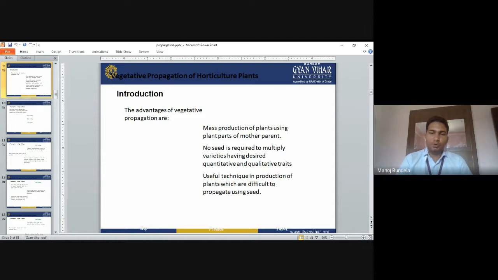It is a useful technique in production of plants which are difficult to propagate using seeds. Some plants cannot be propagated through seeds, or it is very difficult. In the case of banana, we do not use seeds; we go for artificial propagation. Like this, there are some other fruit crops where it is very difficult to produce the plant through seeds, so we go for the vegetative method of propagation.